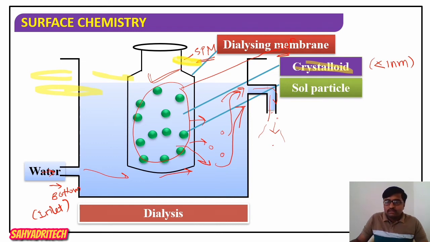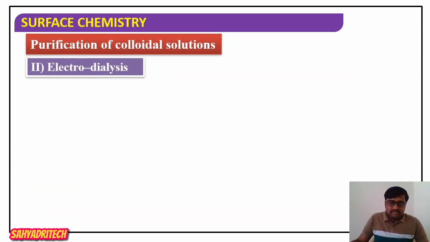Well, the second one, electrodialysis. Here we know the meaning of dialysis, right? We already considered dialysis and even its working principle. Now the second method is electrodialysis.